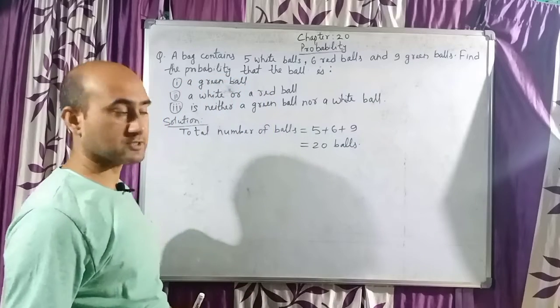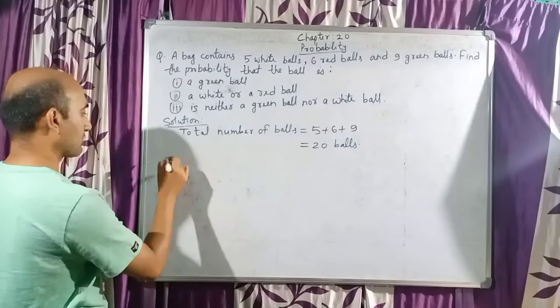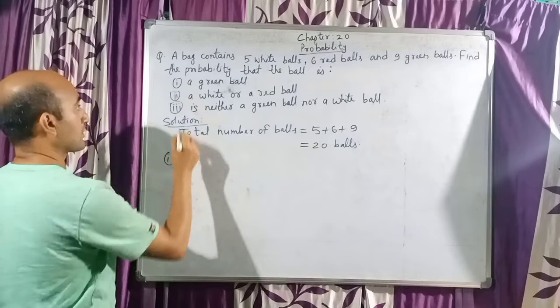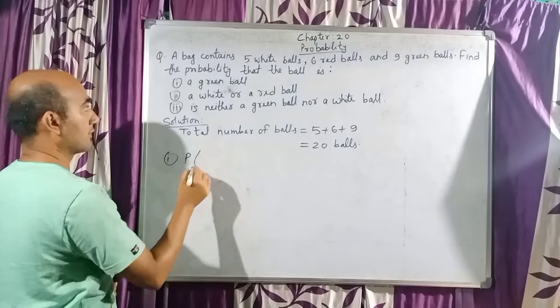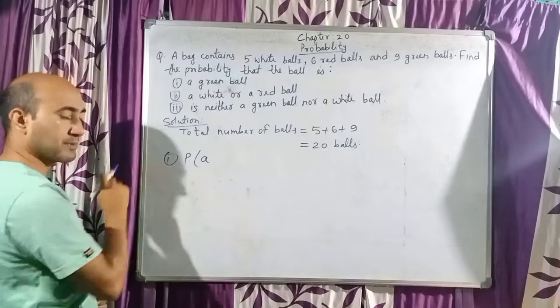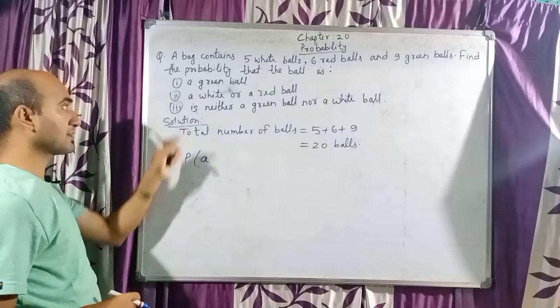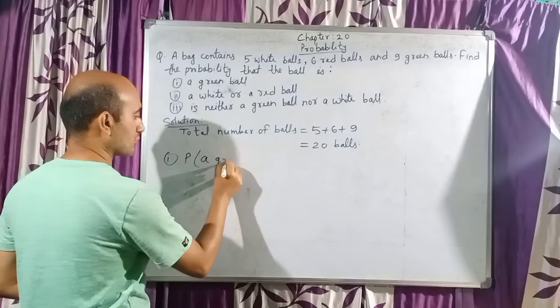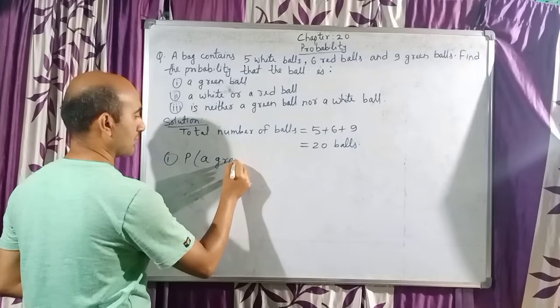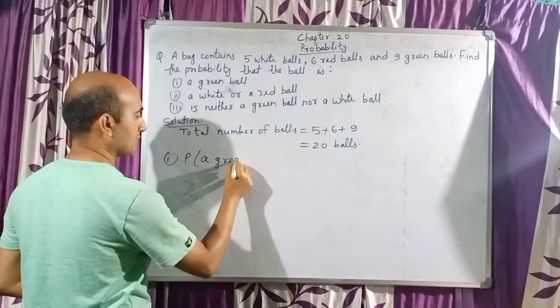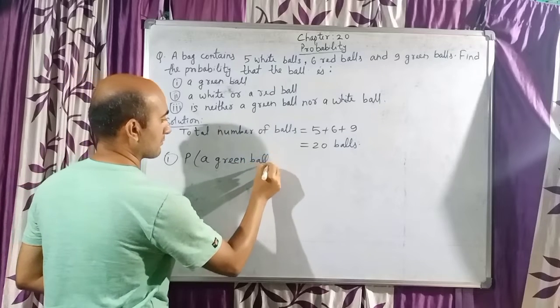Okay, next you can find the answers now. So you have to find the probability of a green ball. So probability we write P and the event's name is a green ball. So P bracket open, a green ball, bracket close.